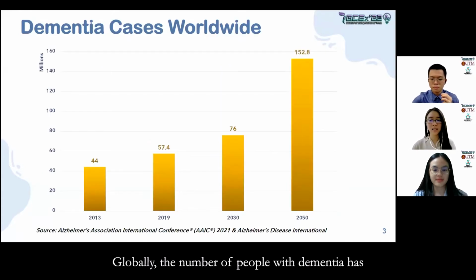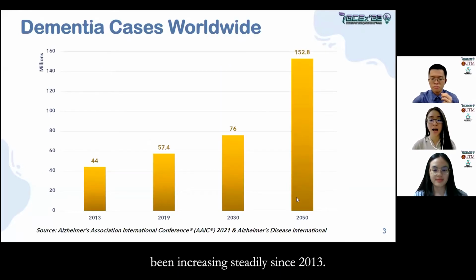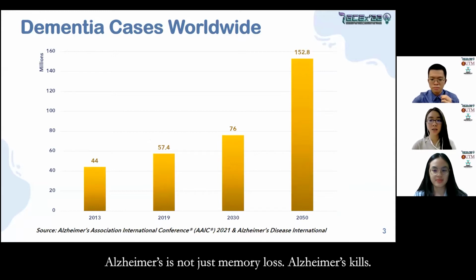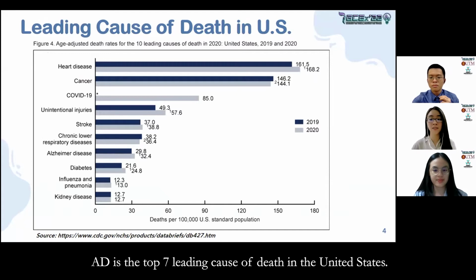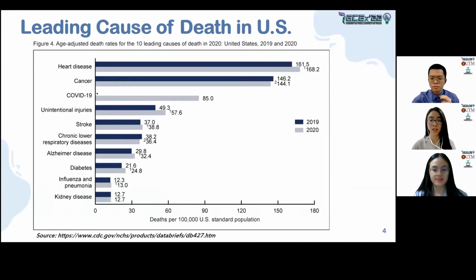Globally, the number of people with dementia has been increasing steadily since 2013, and this number is estimated to hit 152.8 million in 2050. Alzheimer's is not just memory loss, Alzheimer's kills. From this figure, we could see that AD is the top 7 leading cause of death in the United States.